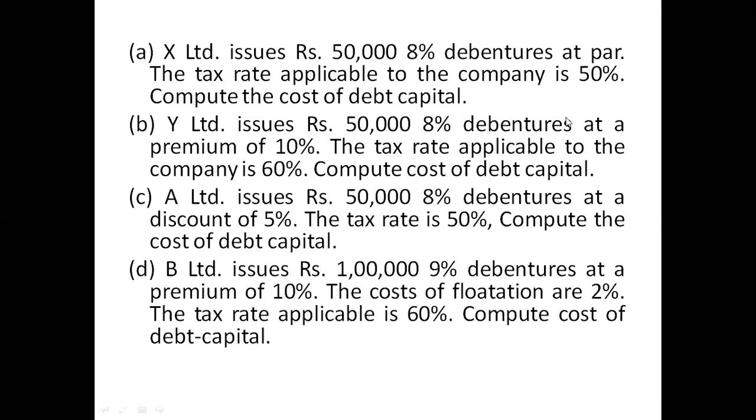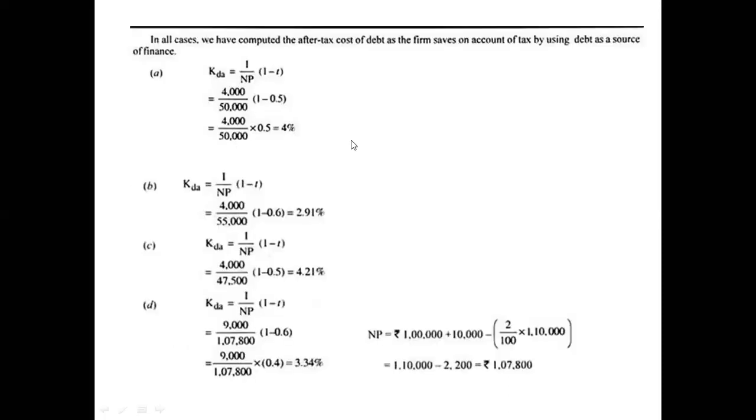Now we are going to solve the problem using the formula which I have dictated. Cost of debt is equal to I divided by SV into 100. This is the before tax cost of debt calculation; here we are not considering tax. Next we will go to the after tax cost of debt calculation. There we will be considering tax. Now we will solve this.